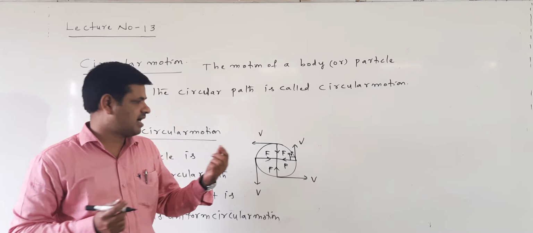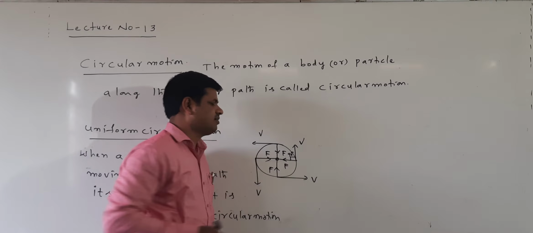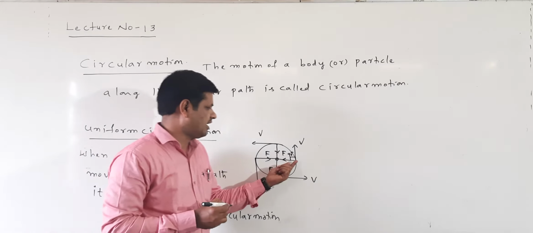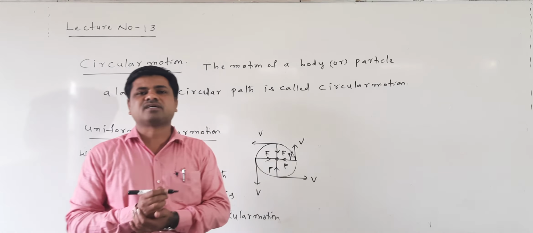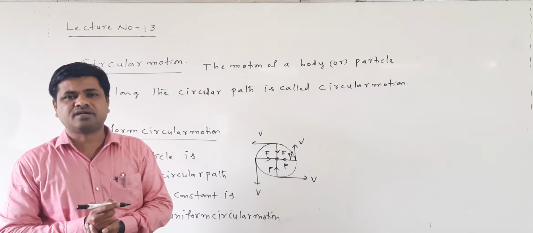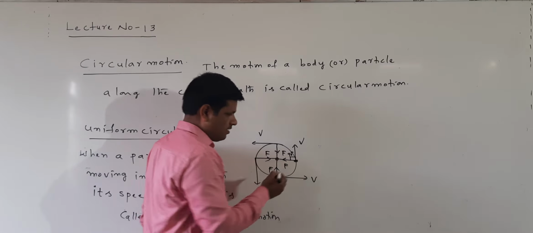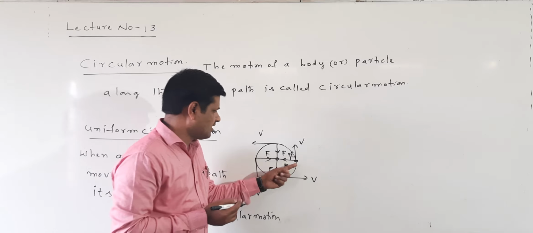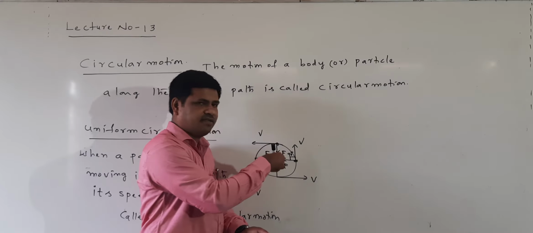That force is always acting towards the center of the circle. You can take any point on the circle; it is always acting towards the center. Suppose at one instant of time the particle is here, the force acts in this direction; at another point, it acts in this direction.